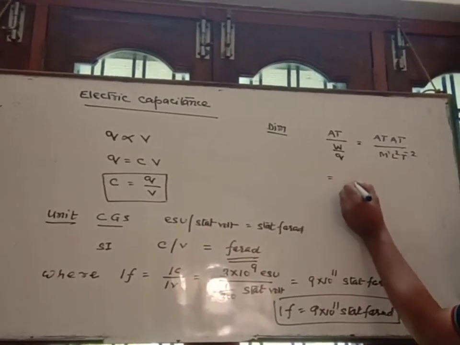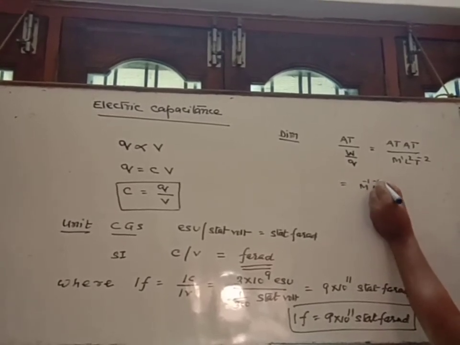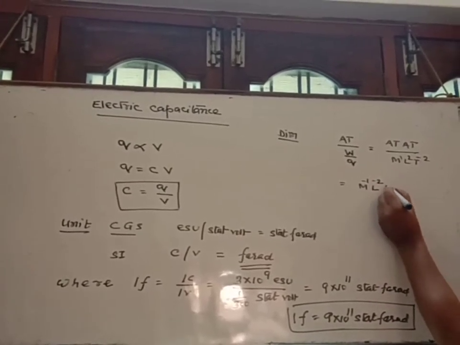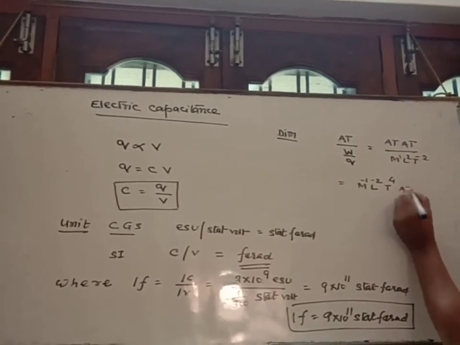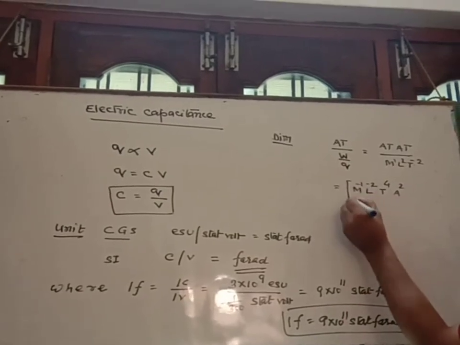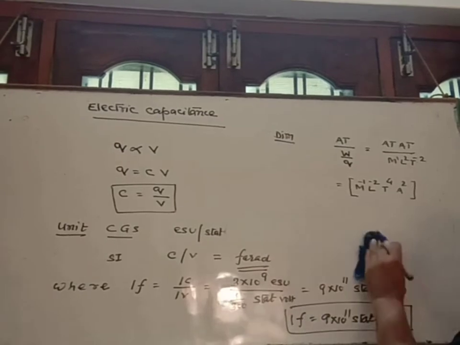So its dimension becomes M minus 1 L minus 2 T to the power 4 A2. This is the dimension of electric capacitance.